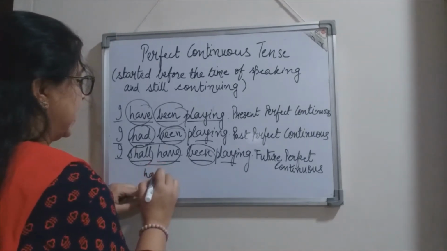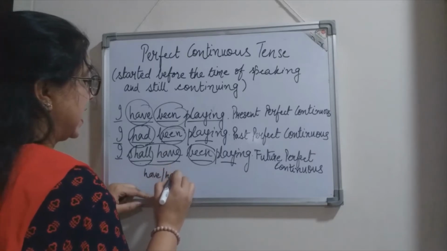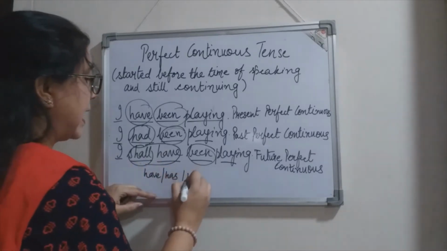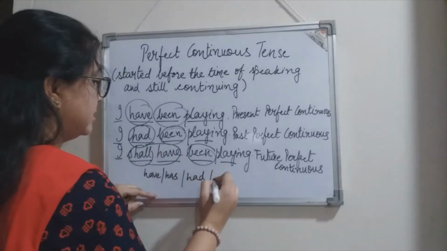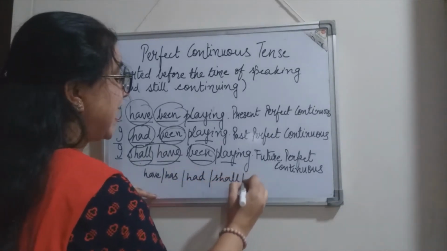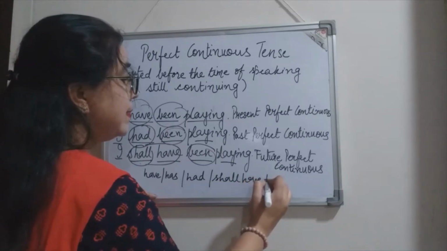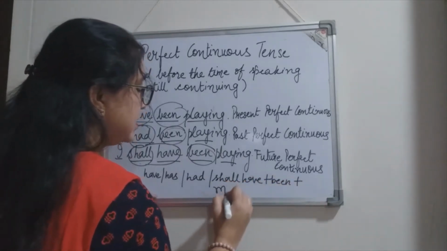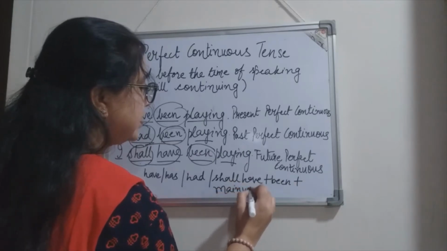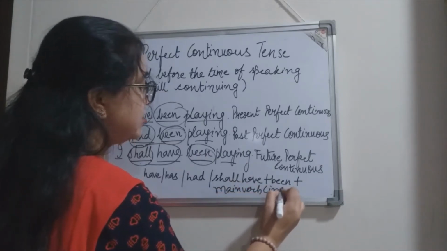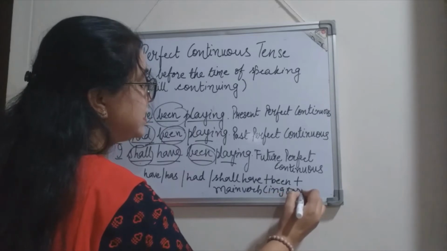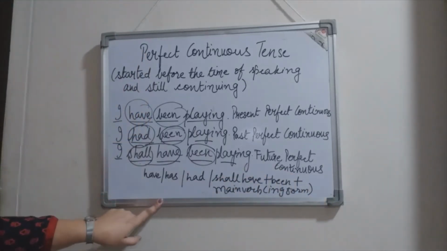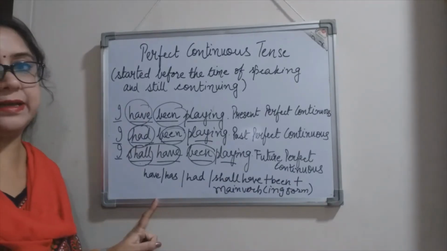So now what is the basic structure of perfect continuous tense? So have, has, depending upon the subject, then had, shall have, plus been, and then the main verb in ing form. So this is the basic structure of sentences in perfect continuous tense.